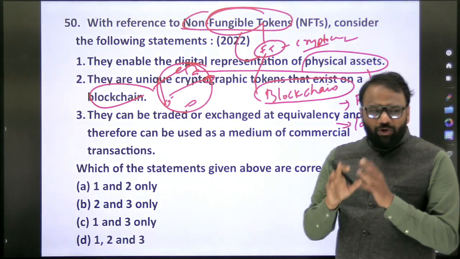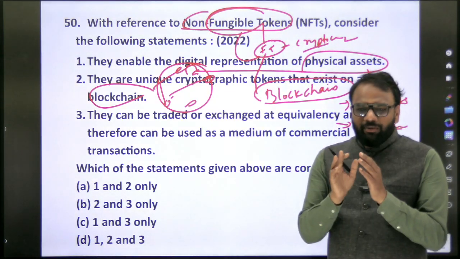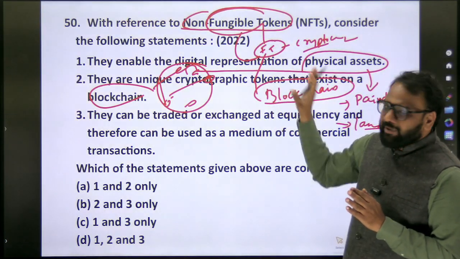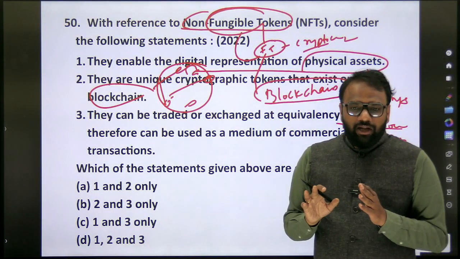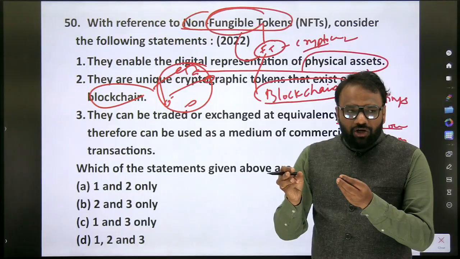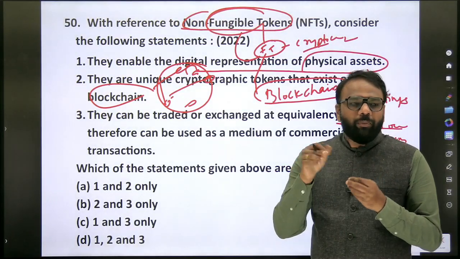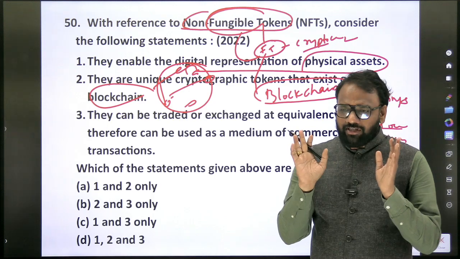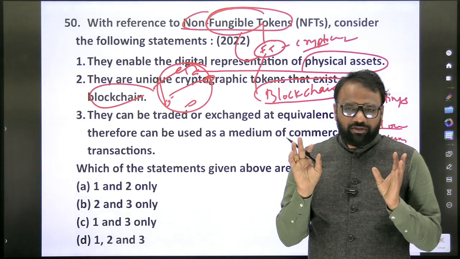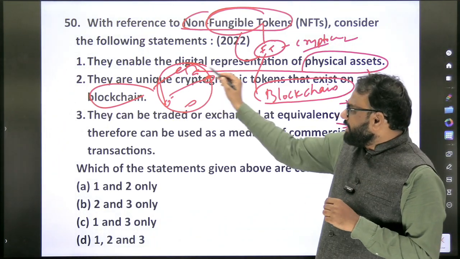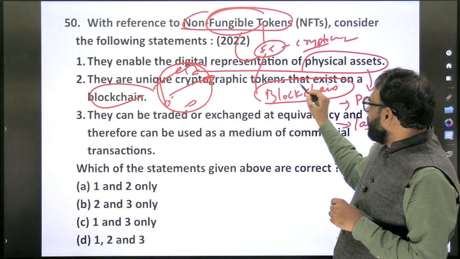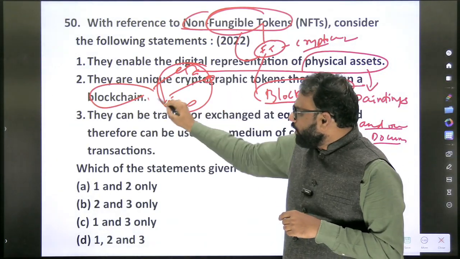So this painting, how are you going to store it? You will take a photo or something and store it on the internet by making it a non-fungible token. Now, no one can copy it or take it without your permission. At a superficial level, you just understand that without your permission, no one can use it. So yes, they enable digital representation of physical assets. They are unique cryptographic tokens that exist on a blockchain.